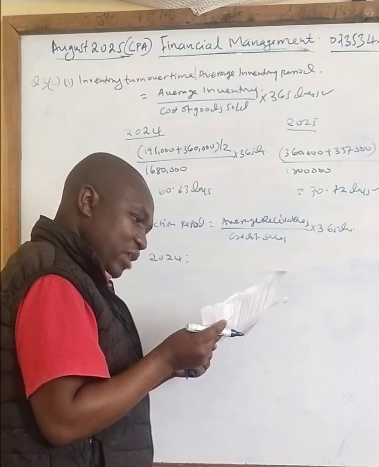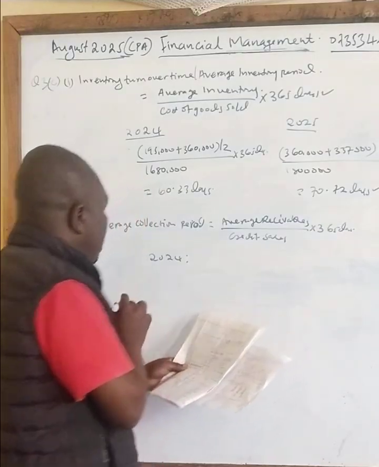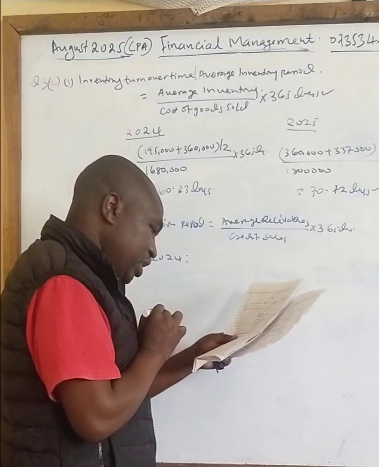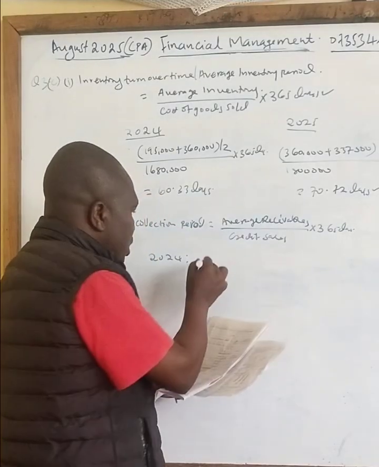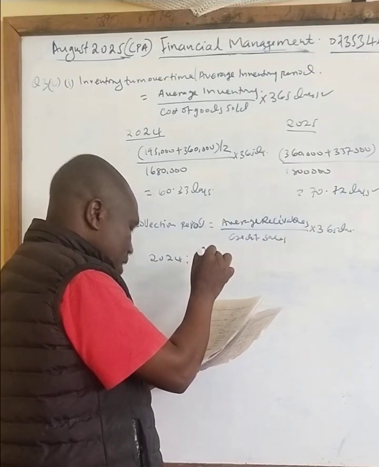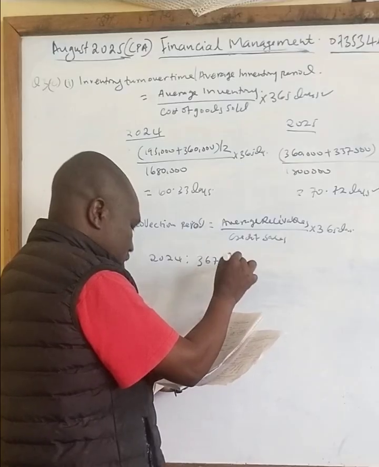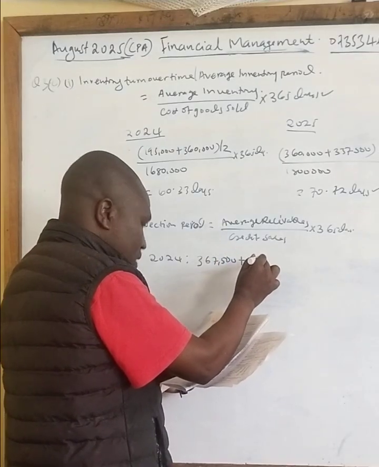So if you look at this carefully, the average collection is given there already for 2023. So for 2024, I need to get the average receivables. That is 2023 plus 2024. It is giving me 367,500 plus 2024, which is 468,000.